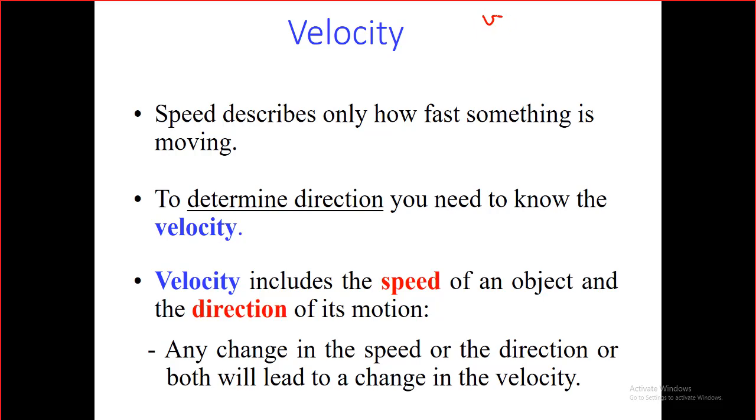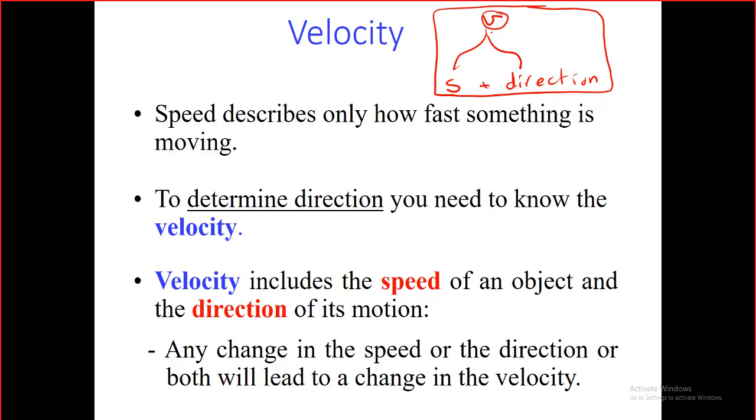We can say, in a simple argument that will be very helpful for you, V, velocity, we will give it this symbol. V is two things: the speed, S, plus the direction. To have the velocity, you have to know these two things, not one of them. We have to have the speed, how fast it is, the value, the number, and also the direction in which the object is moving. That will be the velocity. Look at this simple argument, Shabab. If you look carefully, we get some conclusions. It means that the velocity is very sensitive to the speed and to the direction.